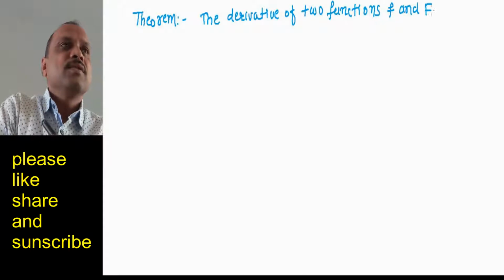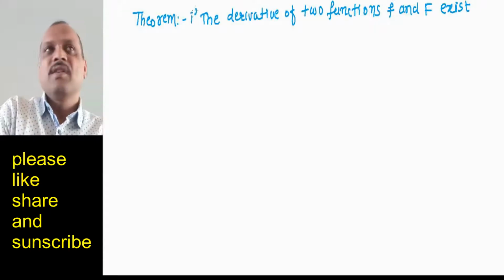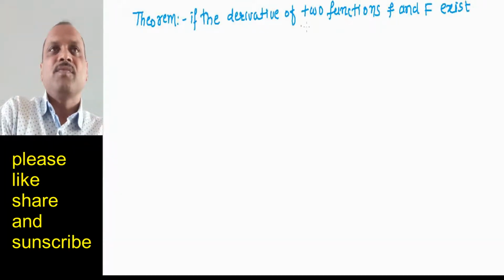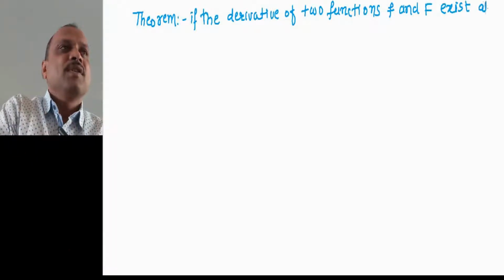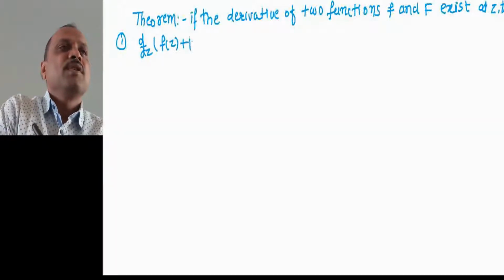So this is our first part of this theorem. If the derivative of two functions exist at z, then number one, d by dz of f of z plus capital F of z equal to f dash of z plus capital F dash of z.